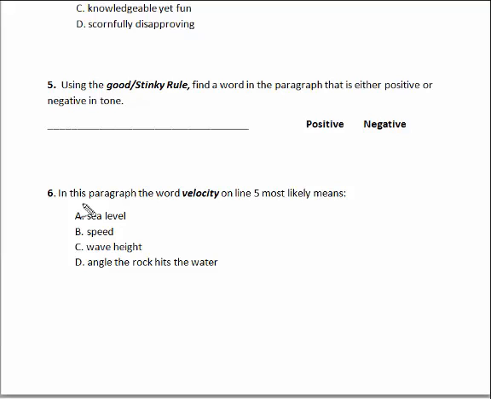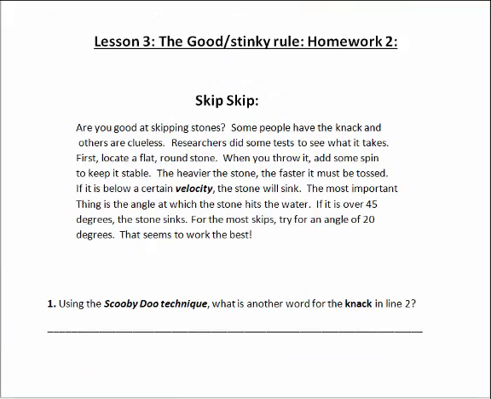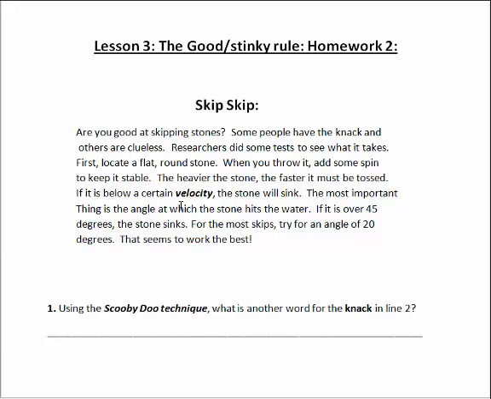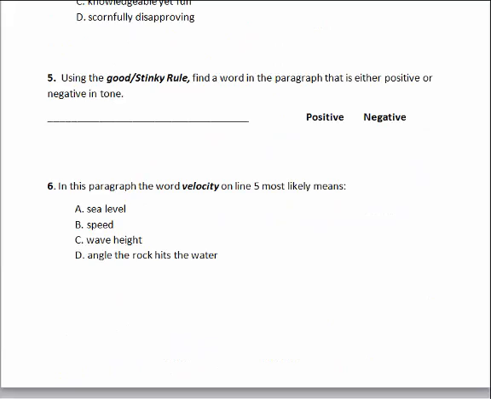Problem number 6. In this paragraph, the word velocity on line 5 most likely means velocity. We'll go back up here and see what velocity says. And here it is right here. Velocity. The heavier the stone, the faster it must be tossed. So we know that it has something to do with fast. Look for an answer choice that deals with velocity and fast. When you come over here, we'll start crossing out answer choices.